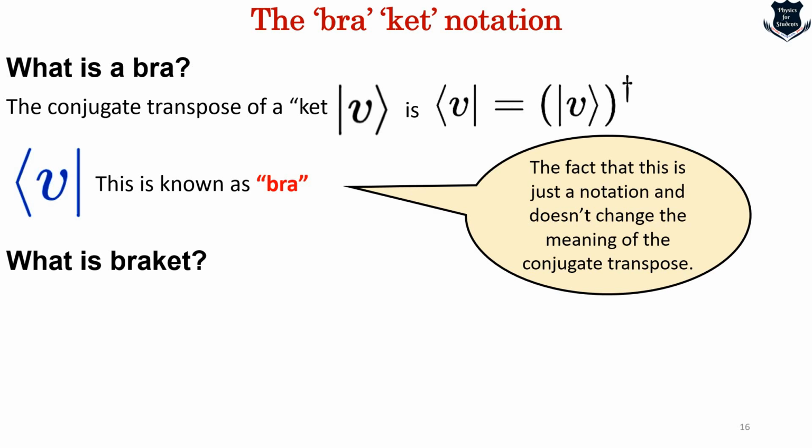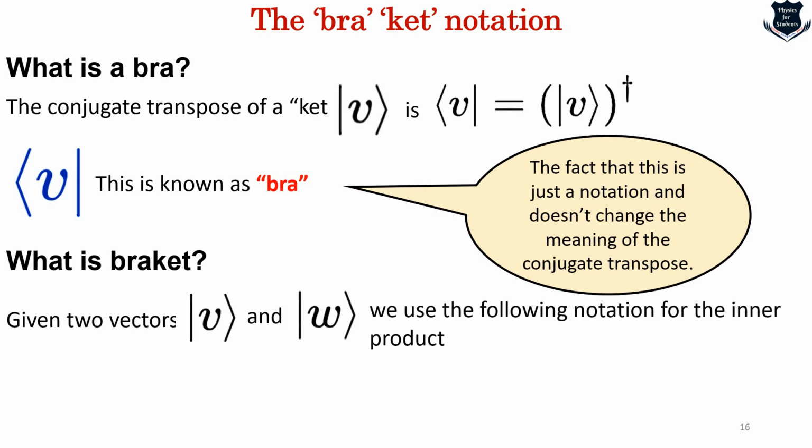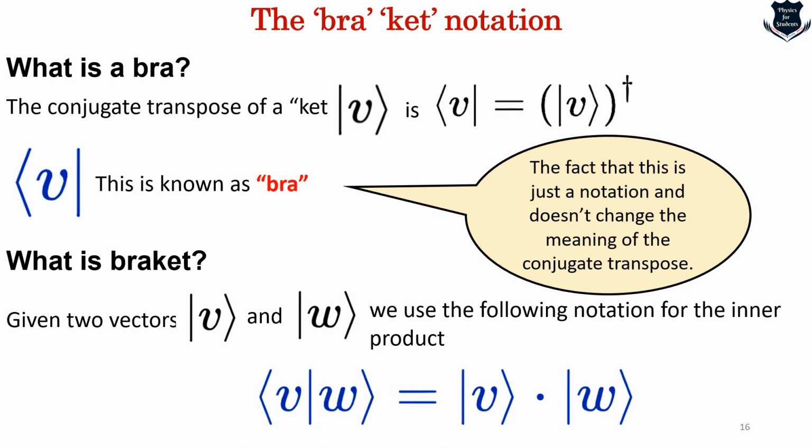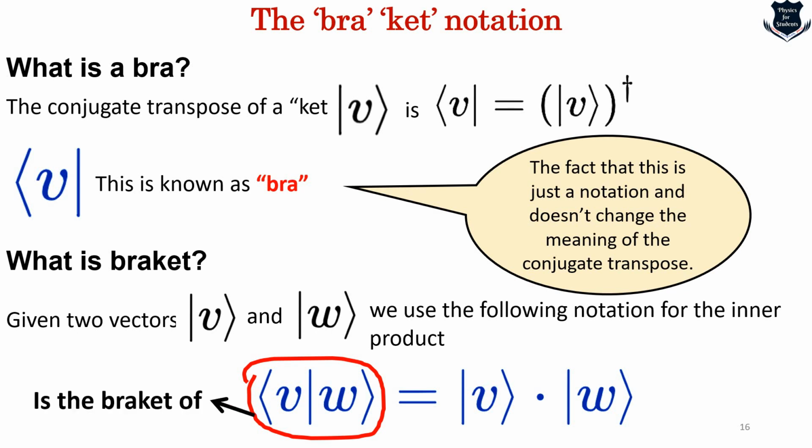And what is called a bracket? Given two vectors V and W, both in ket form, we use the following notation to denote the inner product, and this particular one is known as the bracket of the vector V and the vector W. So we join them, take the inner product, and this is what is known as the bracket.